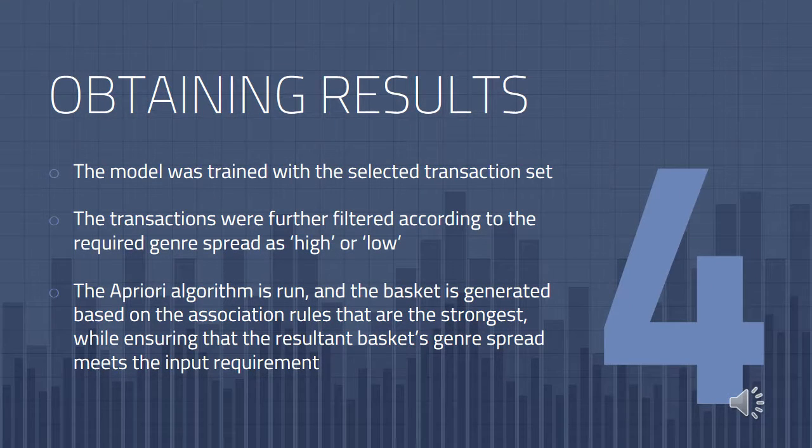A subset of the transaction set was created based on which transactions were in the input range of genre spread. After running the a priori algorithm, the association rules with the highest values of support, confidence, and lift were chosen, and the basket was generated while taking into consideration the required genre spread. This extra check was done because while generating baskets for high genre spread, it was discovered that the strongest association rules still suggested books of the same genre as the input book.